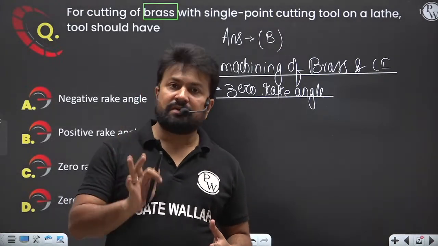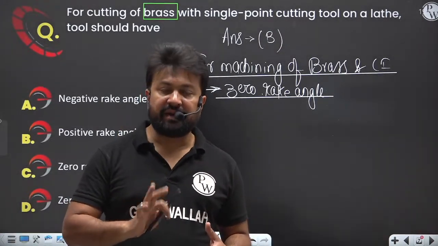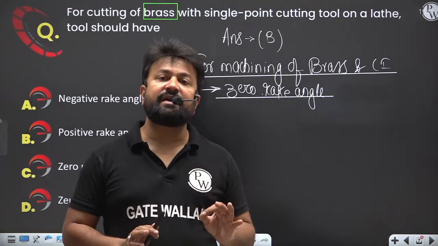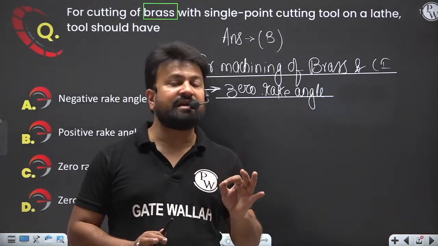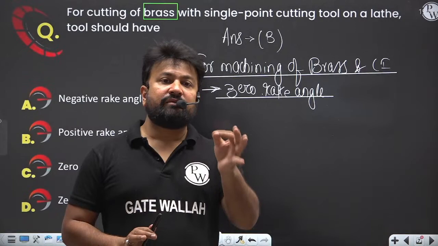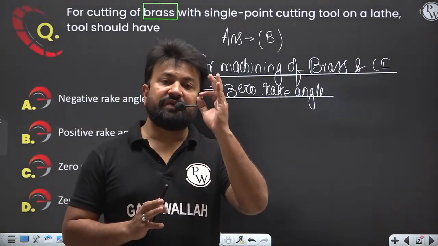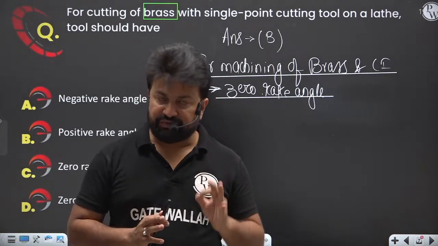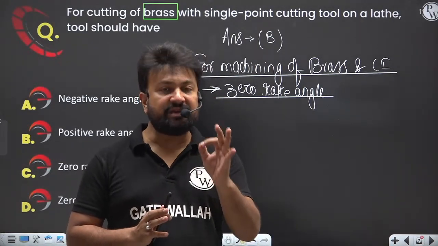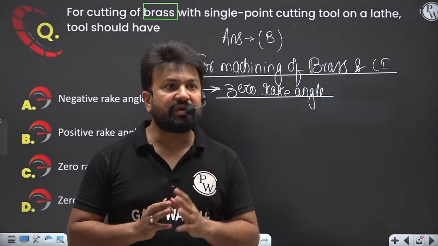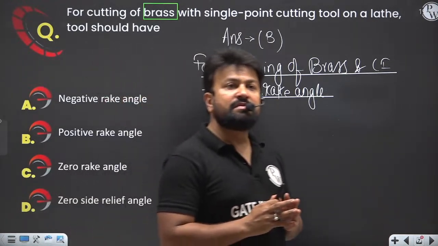Although brass and cast iron are hard, with a positive rake angle there is a tendency that the tool will break or fail while cutting brass and cast iron. So compared to a positive rake angle, we recommend a zero rake angle tool. Is it clear to everybody?